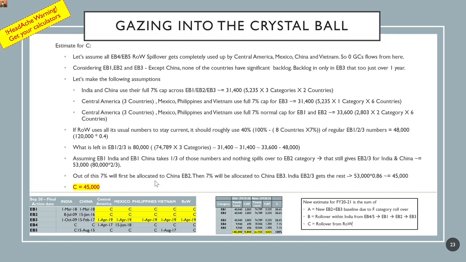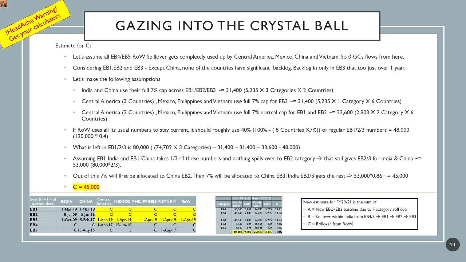This is 74,789. That is the box here for the yearly limit for FY 2021 times 3 categories minus all the numbers we had before. So if we subtract all those numbers, the net we get for EB1, 2, and 3 that will overflow from rest of the world to backlog country India and China is 80,000 green cards.